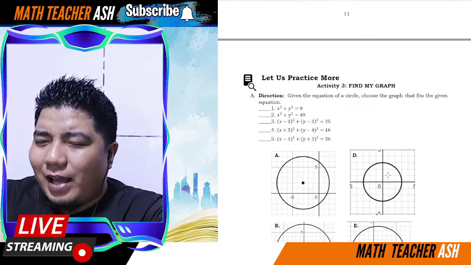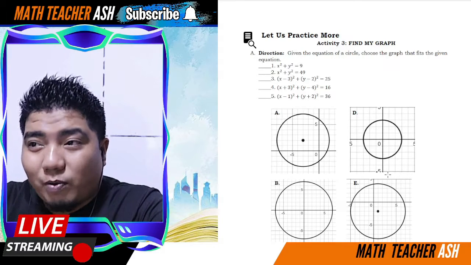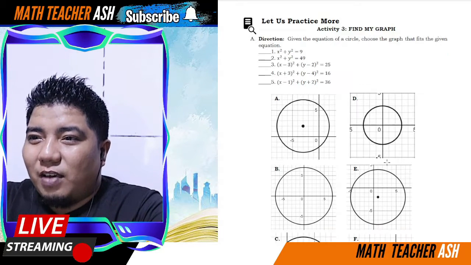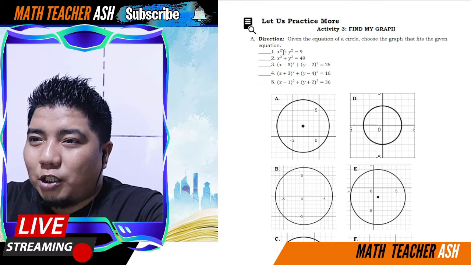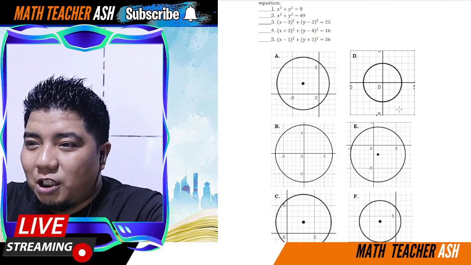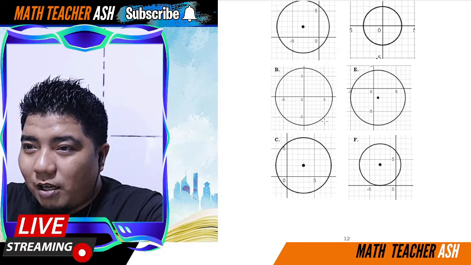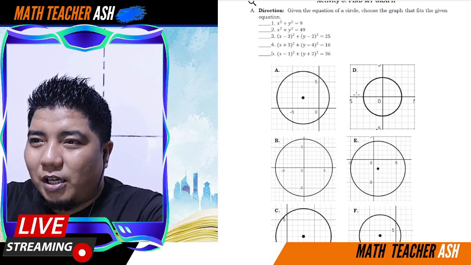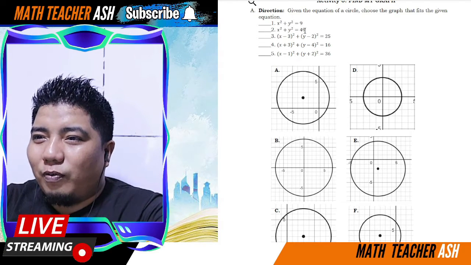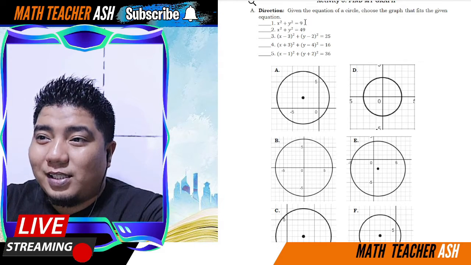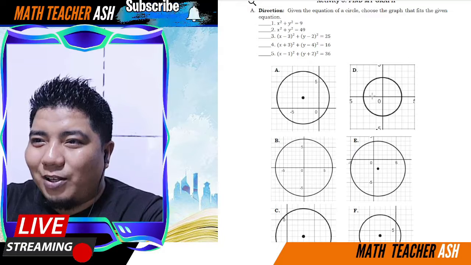Okay, next, we have here, given the equation of the circle, choose the graph that fits the given equation. So, ito, of course, wala itong h, k. So, nasa origin yan siya. So, this is one origin at ito naman another origin. Okay, so, dalawang merong origin dito. Ito 9, ito 49. So, the square root of 9 is 3. So, radius niya is 3. So, 1, 2, 3. Ito yon, letter D.